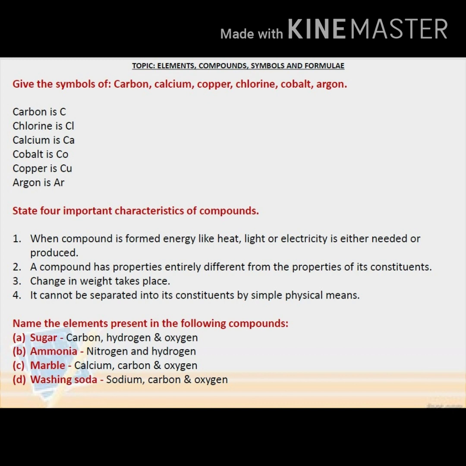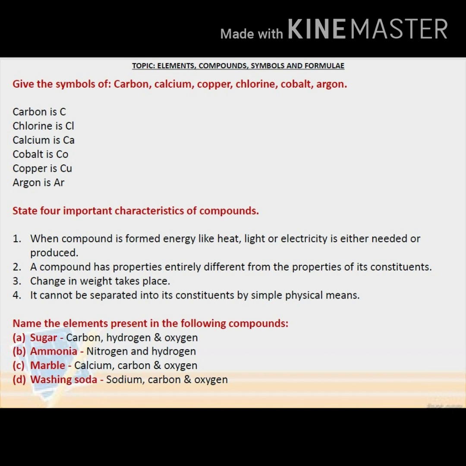Give the symbols of the following. Carbon is C, chlorine is Cl, calcium is Ca, cobalt is Co, copper is Cu, argon is Ar.